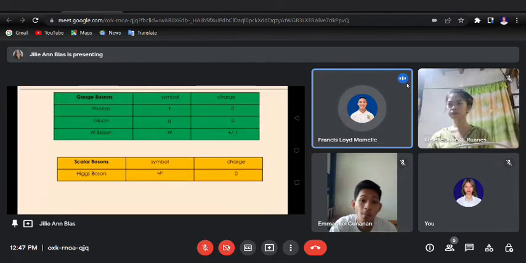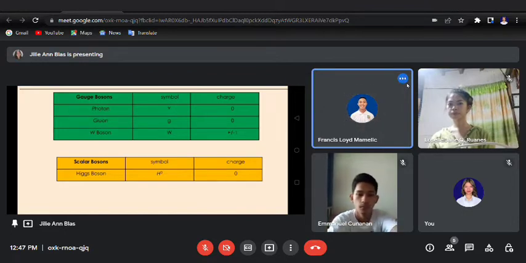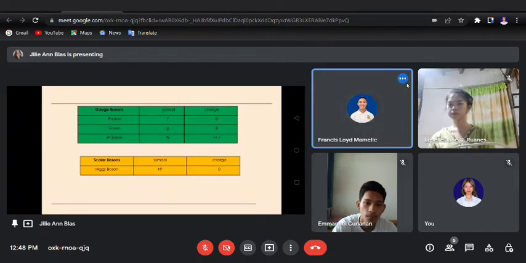Next is the gauge bosons. Gauge bosons has three particles, the photon, gluon, and the W boson. The symbol of photon is γ and its charge is 0. The symbol of gluon is g and its charge is 0. The symbol of W boson is of course W and its charge is positive or negative 1. Then the scalar boson, which includes the Higgs boson, has its own symbol, and its charge is 0. That's all for the symbols and charges of elementary particles.